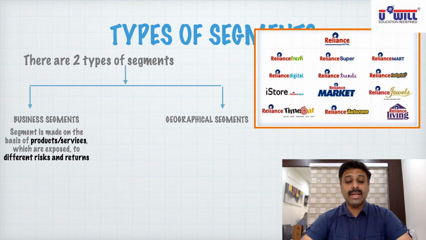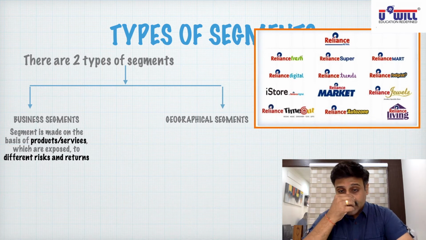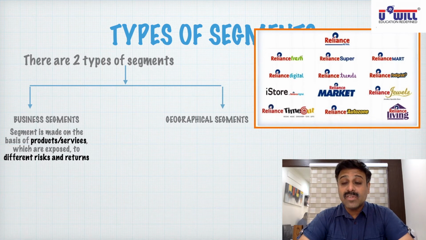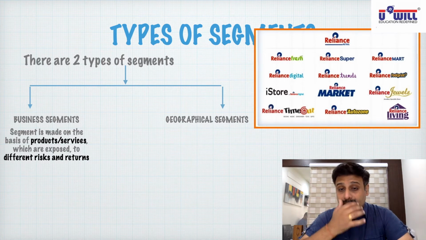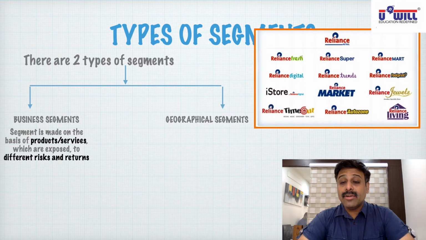Here I have given you an example of Reliance Industries. You can see that Reliance Industries deals in so many different kinds of products. Reliance Fresh is there, which deals in vegetables and groceries. Reliance Super is there. Reliance Mart is there. Reliance Digital is there. Reliance Trends is there, which is related to the clothing section. Reliance Footprints are there, which is related to shoes and slippers, etc. Footwear.